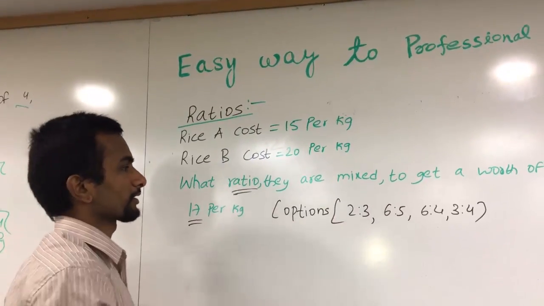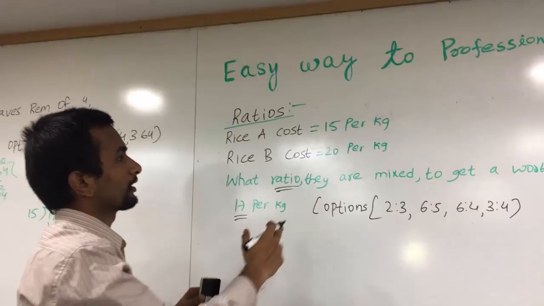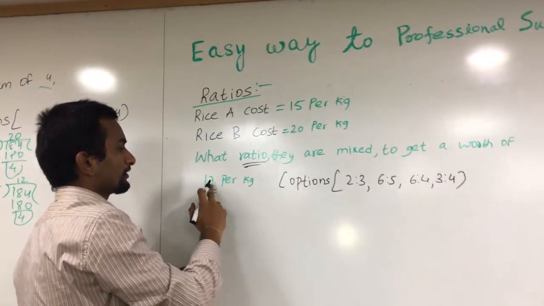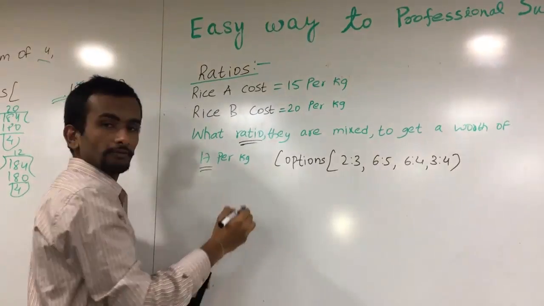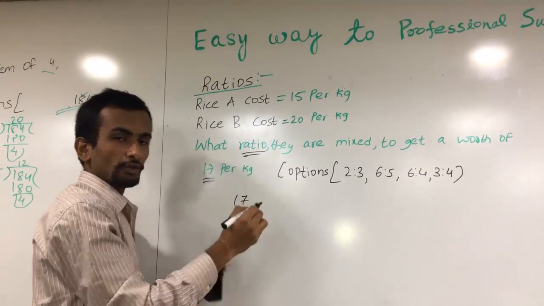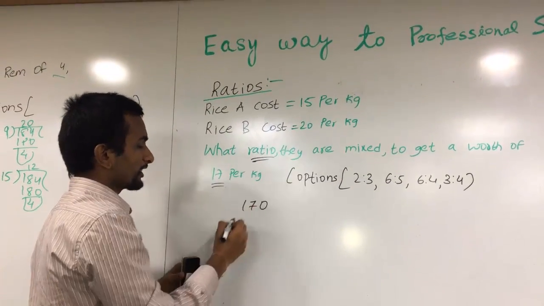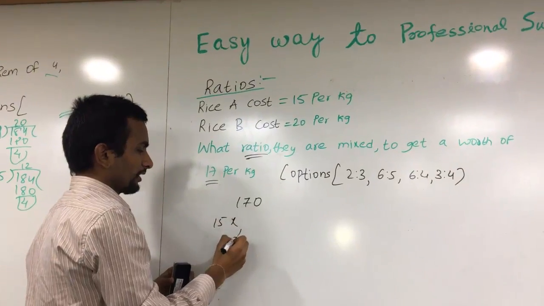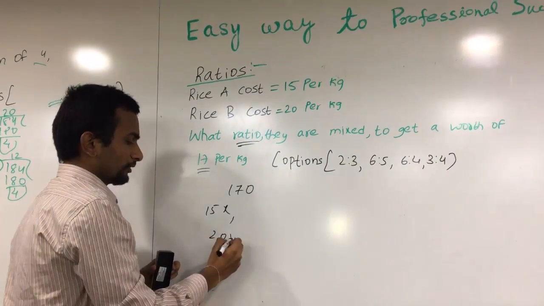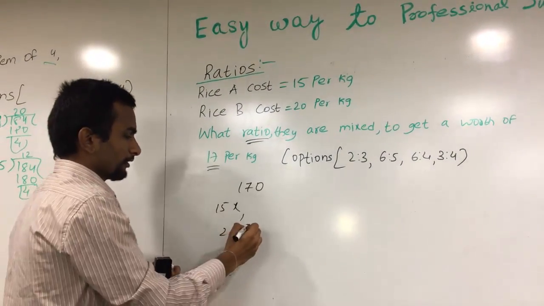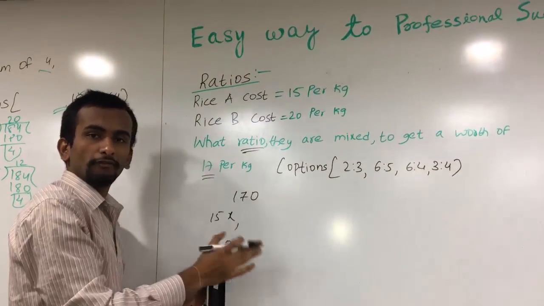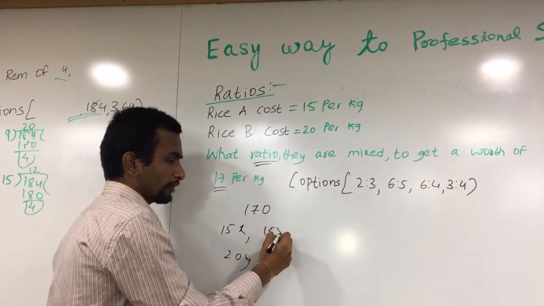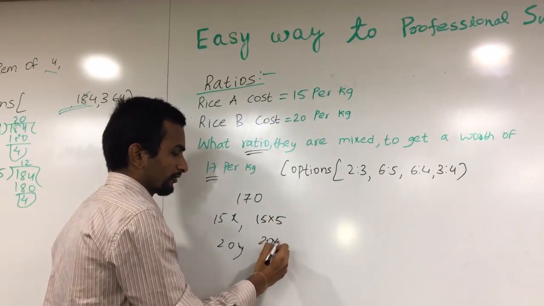So we have some options here. How do we approach this question? As 17 is per kg, let us simply add 2 zeros, that is 170. So we have to multiply 15 with x and 20 with y to get this 170. As we don't know the ratios, we simply multiply both by 5.